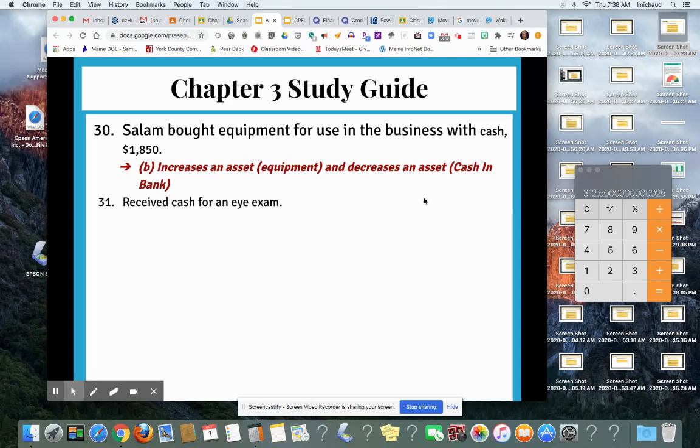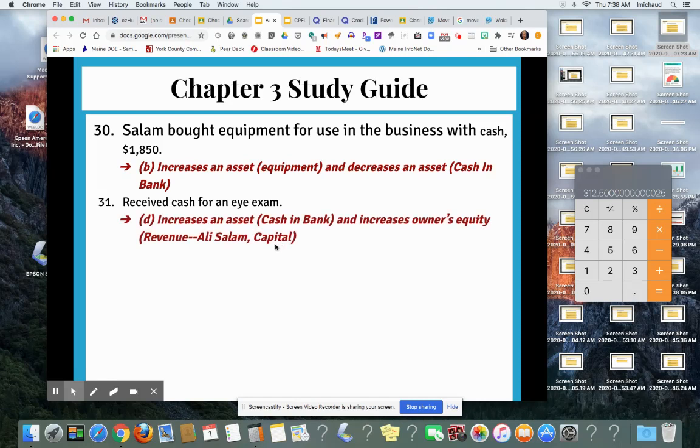31, receive cash for an eye exam. Okay, so this means the business received revenue. So the business has more cash than it did before, but it also has revenue, which affects the capital account. So that'll increase the asset, cash in bank, and increase owner's equity, which is revenue, Ali Salam capital.